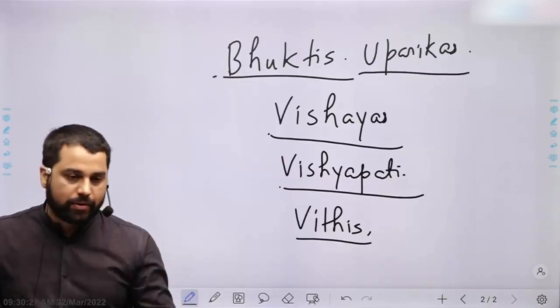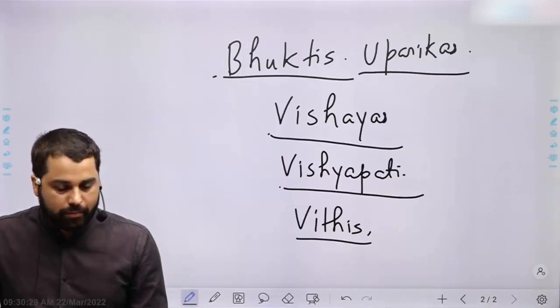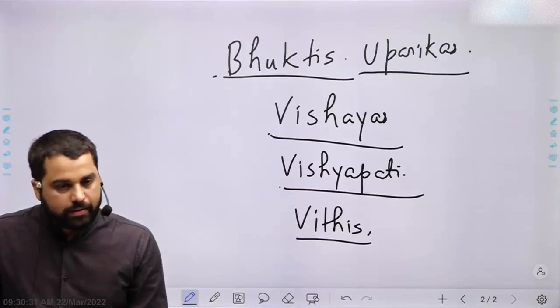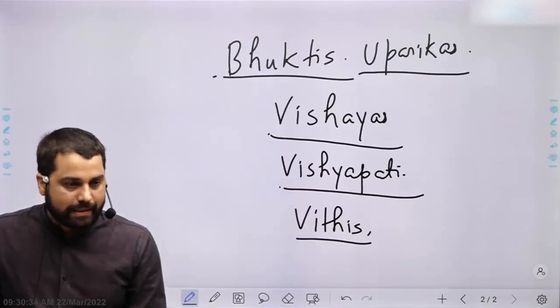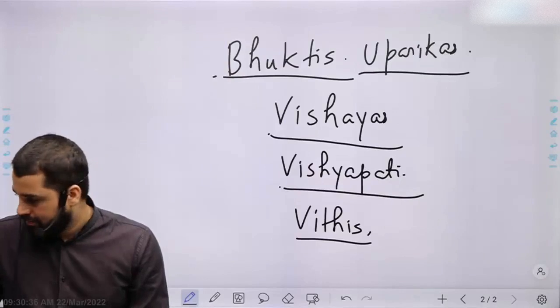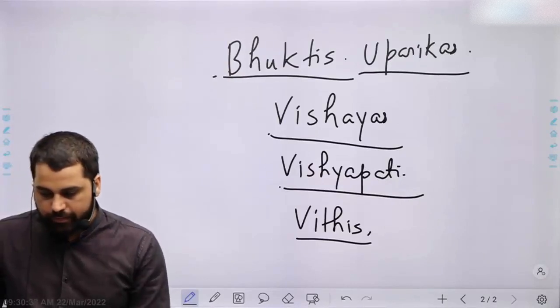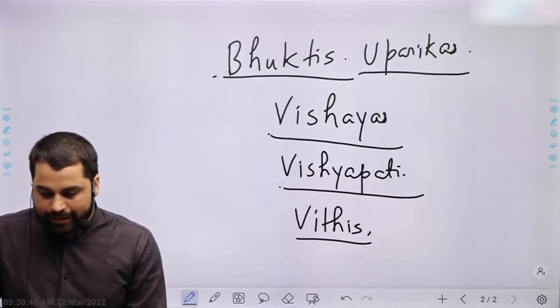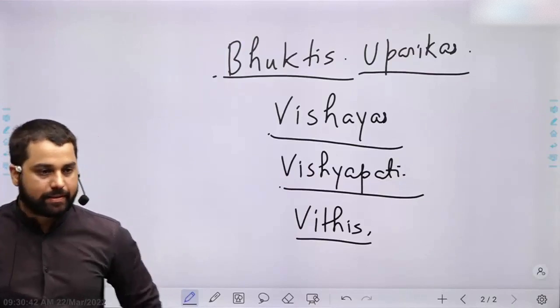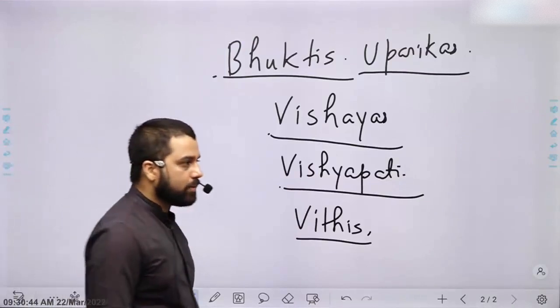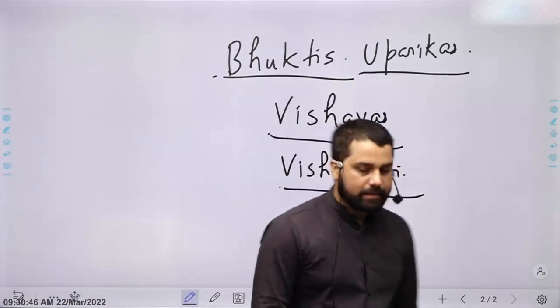More tax on land was collected while the tax on trade and commerce was less.